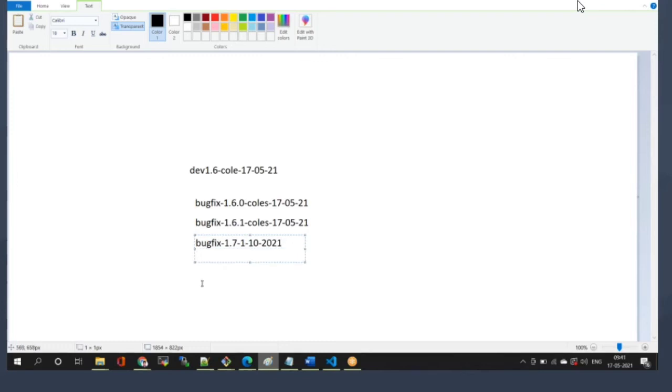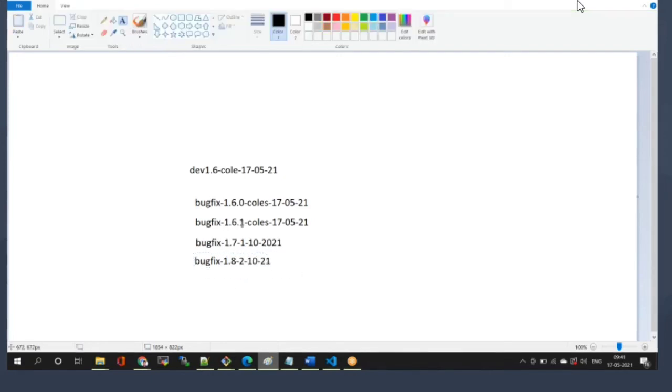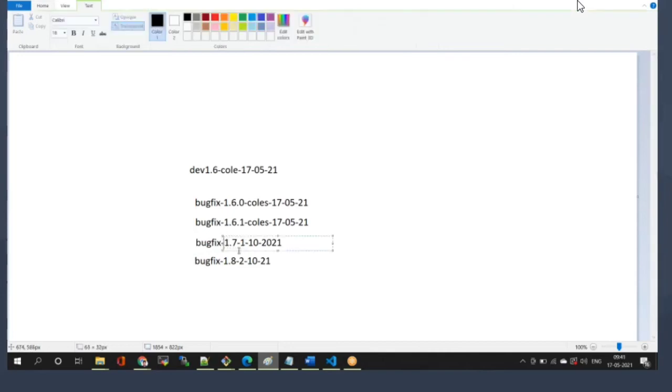For the next bug fix, let's say I don't have the error in the 1.7 folder, then bug fix hyphen 1.8 hyphen 1 or 2 hyphen 10th month hyphen 21. You can create it like that. What I'm trying to explain is, if you don't have the bug, go for the next version. If the bug is there, then create the extension naming convention like this. So that is the naming convention of your branching.